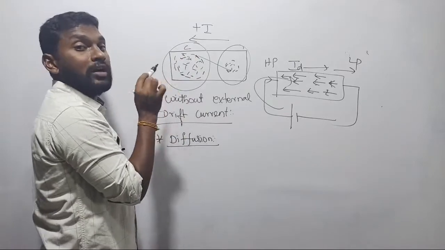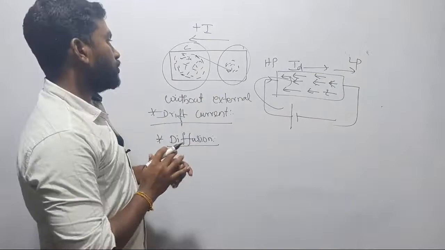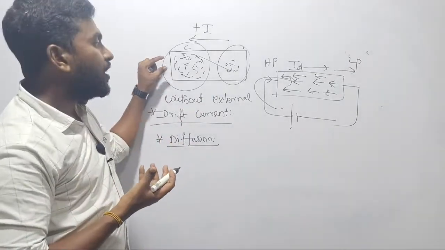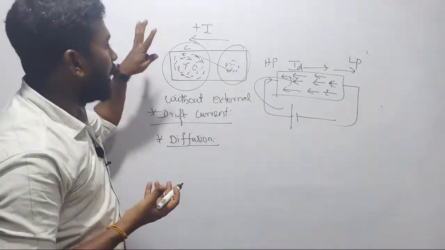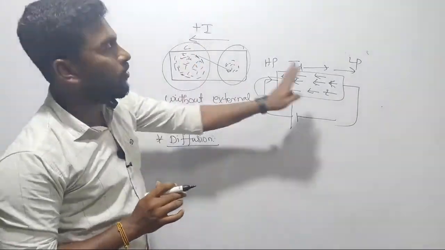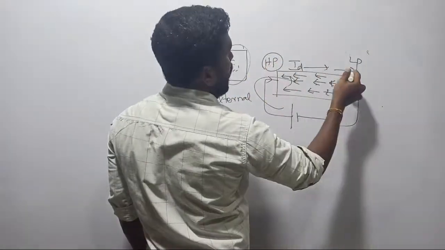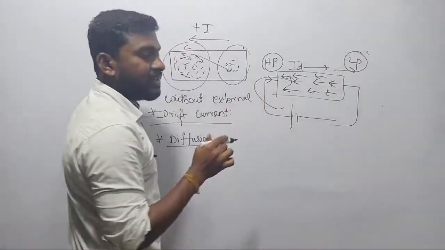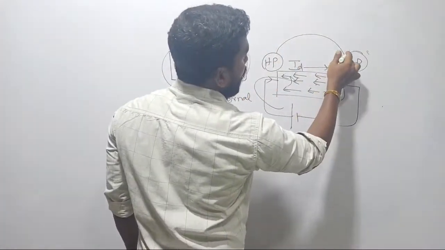I am talking about concentration in the sense of how many electrons are there inside the material. Suppose here you might have 10 lakh electrons, and here you might have only 10,000 electrons. Then your electrons start moving from the high concentration point to the lower concentration point. This case will be different from the other one. Whereas in this case, we are going to consider the higher potential point and the lower potential point. In this case, current usually travels from the higher potential point to the lower potential point.